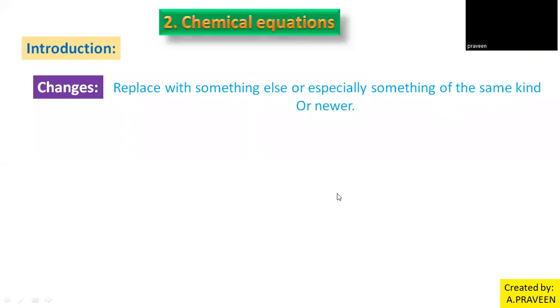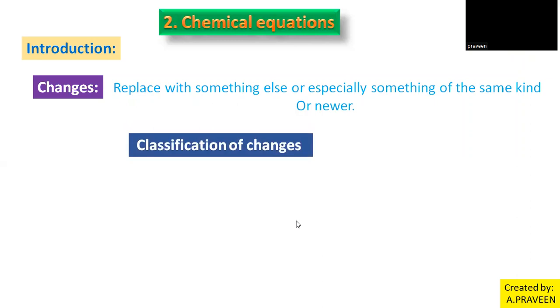Okay. Now the topic is classification of changes. So how do we classify the changes here? In our day-to-day life, we can observe changes. Maybe changes in color or shape or size, right? Or changes in its characteristic properties, like a change in color, etc. Here the classification of changes is simply based on physical and chemical properties.